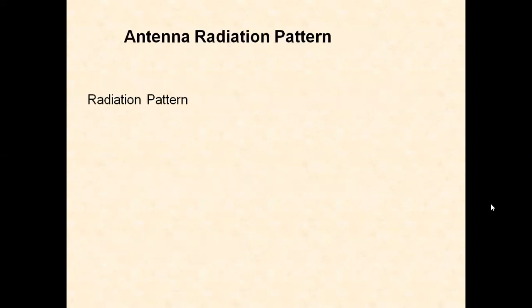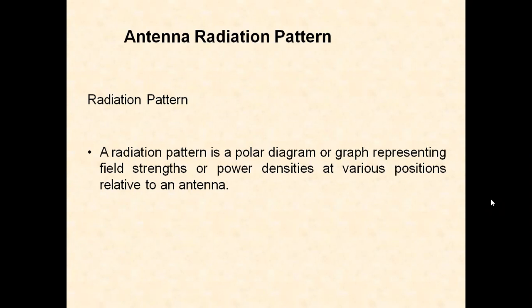Now we'll see about the radiation pattern. It is a graphical representation of an antenna. A radiation pattern is a polar diagram, a graph representing field strengths or power densities at various positions related to an antenna. So radiation pattern is one of the most important parameters of an antenna.